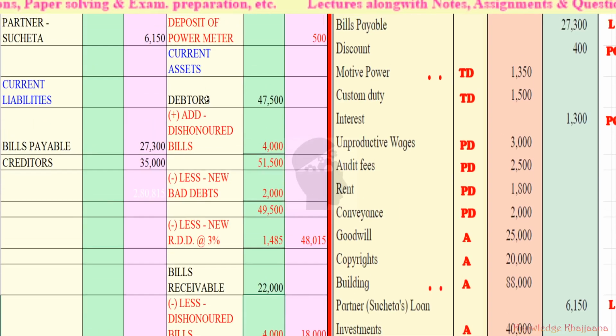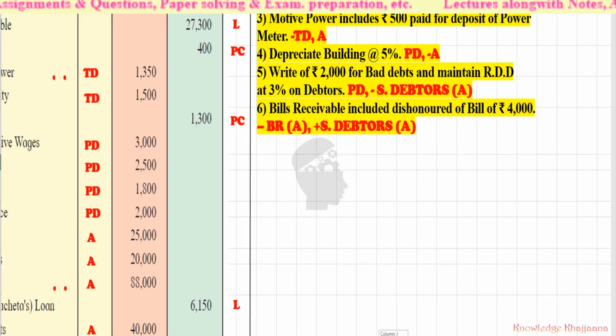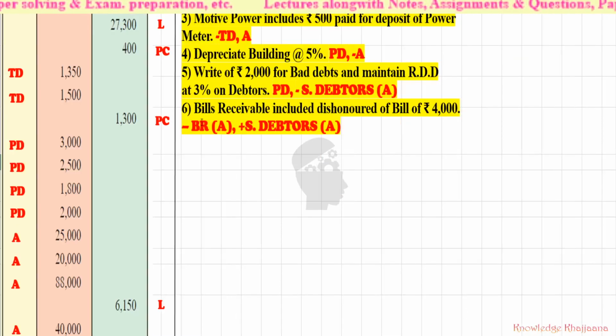Among the debtors we will now add the dishonored bills. Why? Because although the bills are dishonored, those consumers are still debtors. So we add that amount to the debtors: debtors plus dishonored bills of rupees 4,000. So the debtors amount will come to rupees 51,500. With this you have completed adjustment number 6.